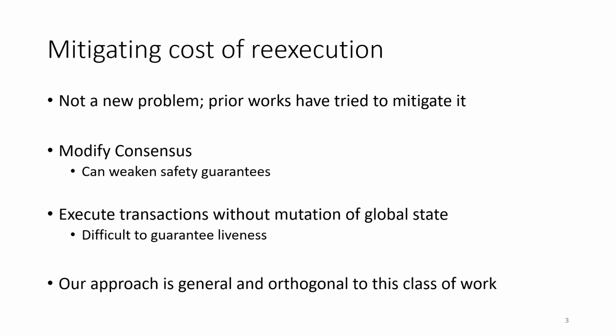Another broad line of work attempts to execute certain classes of transaction without mutating the global state. In the blockchain context, this is the core reason that moving state off-chain has such performance benefits. However, it's not easy to ensure that this off-chain information can be recovered, and so in general the liveness guarantees are weakened. The techniques we're going to describe are general and apply to any replicated state machine, and don't alter the safety or liveness properties, so our techniques can be applied in tandem with those approaches if you want.